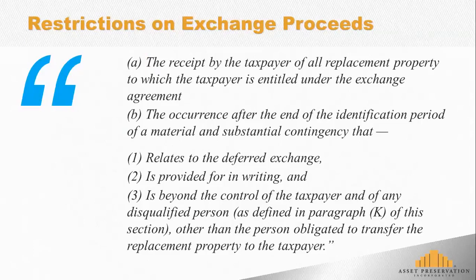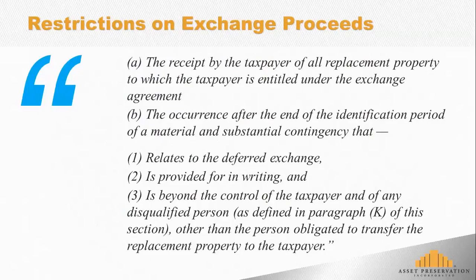Or B, the occurrence after the end of the identification period of a material and substantial contingency that relates to the deferred exchange, is provided for in writing, and is beyond the control of the taxpayer and any disqualified person. So there is an exception B of a material and substantial contingency, but it must relate to the exchange, be provided for in writing, and be beyond the control of the taxpayer. So this states what is permitted. And there's some ambiguity on that.